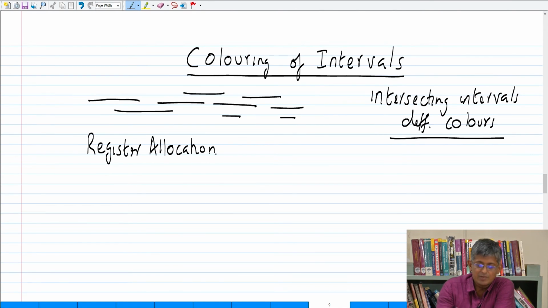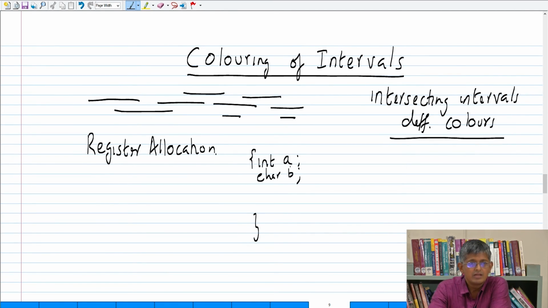For example, if you have a piece of code with int a and character b, even though they are of different types, inside the scope you can't give the same register to keep the value of a and b.